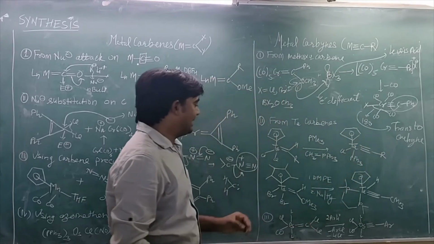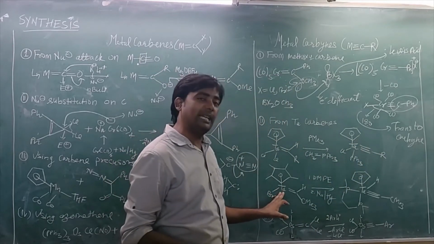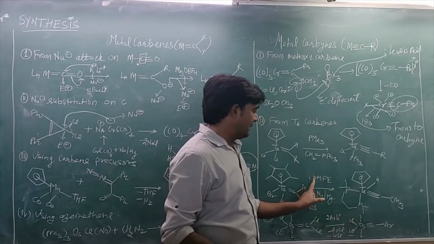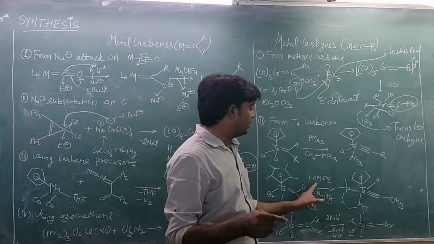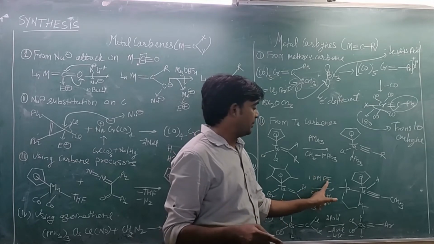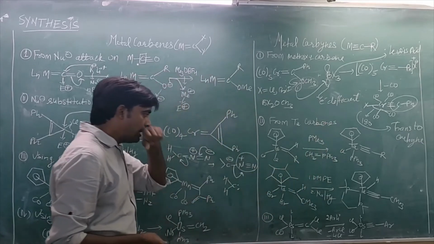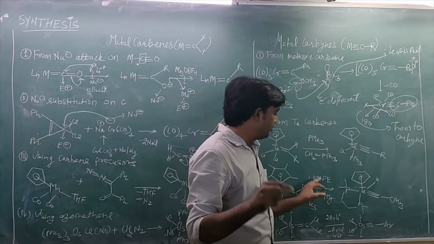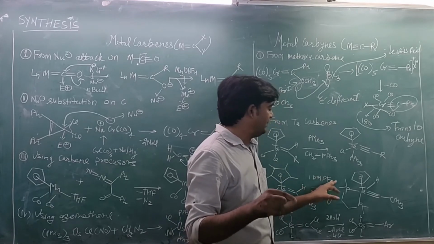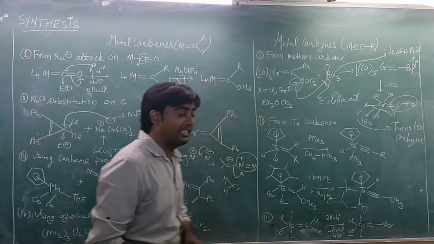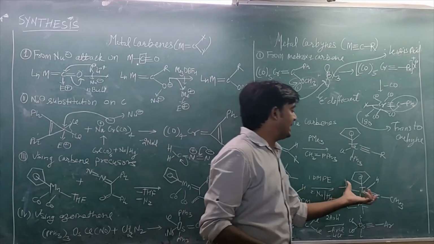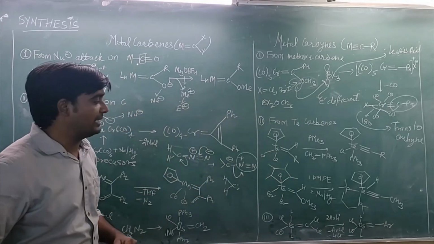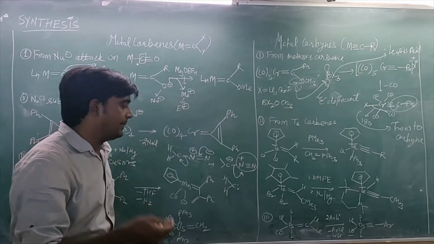Similarly, in another example, this Ta carbene complex reacts with DMPE, bis(dimethylphosphino)ethane, in the presence of NaH reagent, and it will form a Ta carbyne. The mechanism is similar in both: active hydrogen removal and the formation of the metal carbyne.